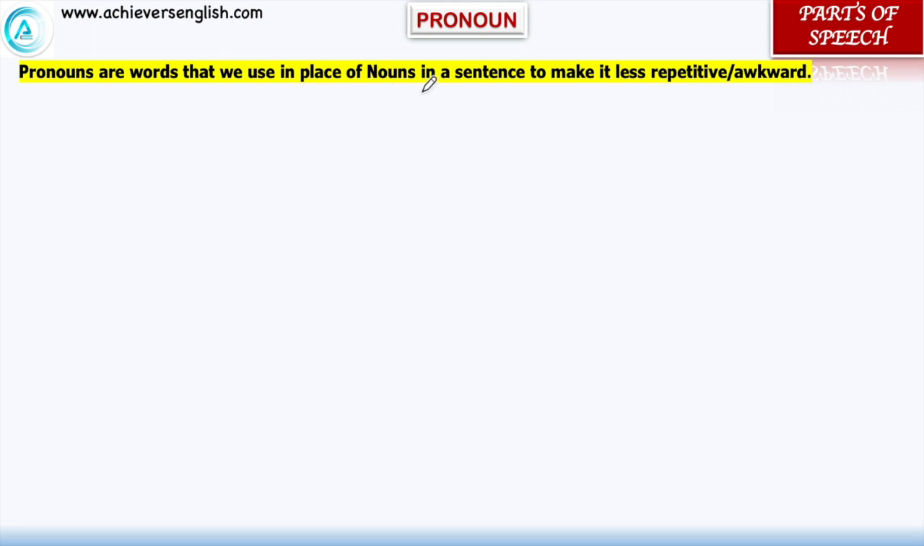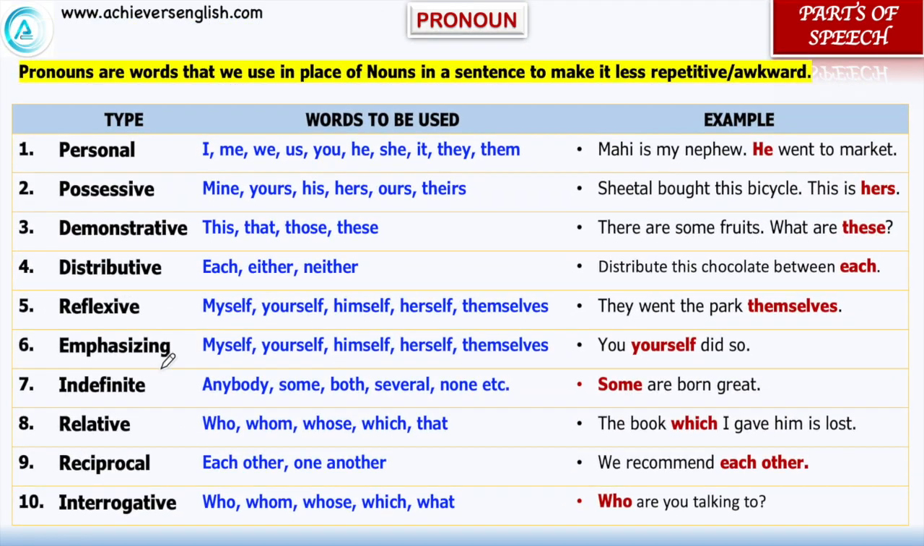Let's move to pronouns. Pronouns are the words which we use in place of a noun to make it less repetitive and less awkward. These were all the categories of pronoun which we have learnt in the pronoun video lecture, and these are the words which are used in these categories. For example, in personal pronoun, "Mahi is my nephew, he went to market." In place of writing Mahi all the time, we can write "he," so he is a pronoun. "Sheetal bought this bicycle, this is hers." In place of writing Sheetal's, we can write hers.